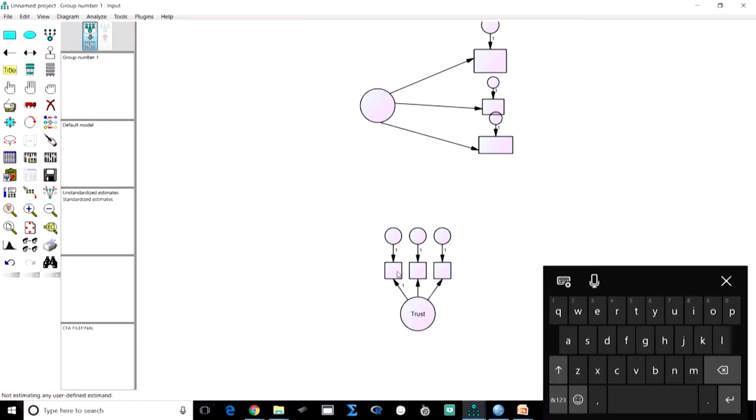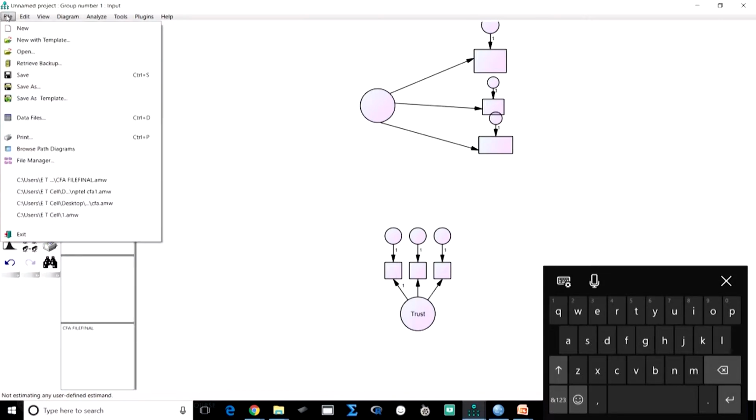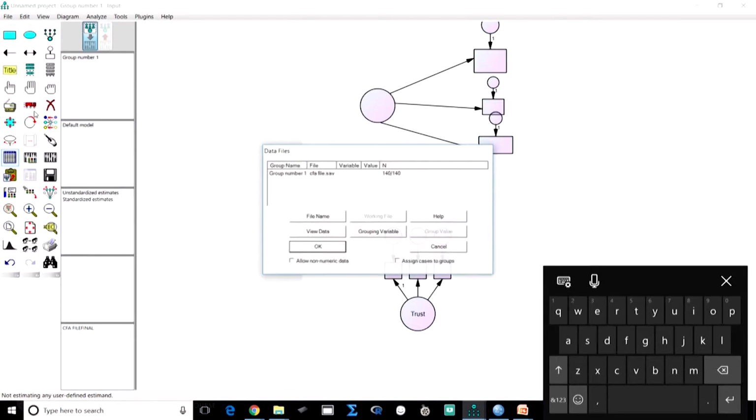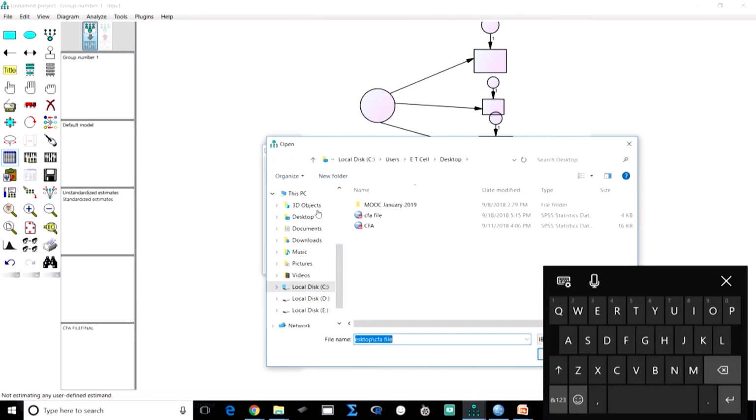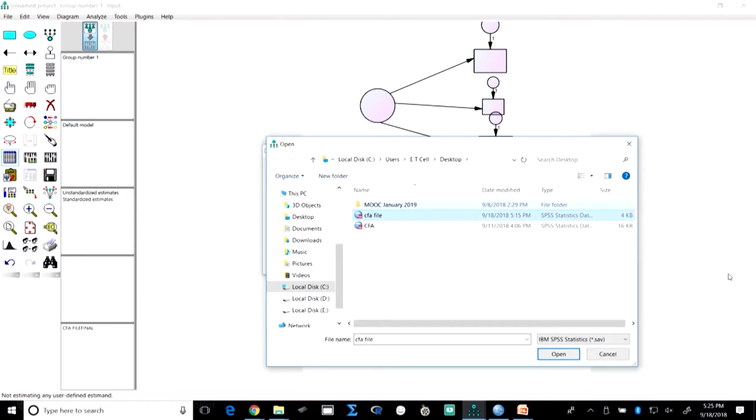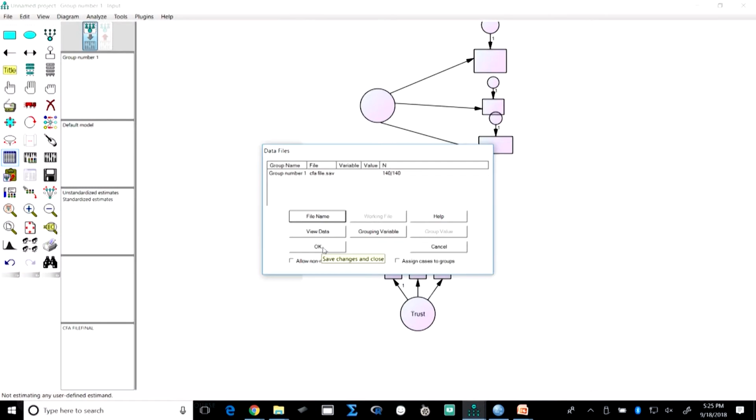To do that I will explain to you, just go to this file. Remember, you need to have your data file ready. The data file is the file from where you will import the data. The file name I am giving is, let us say, the CFA file. So, let me take it out, open, okay.